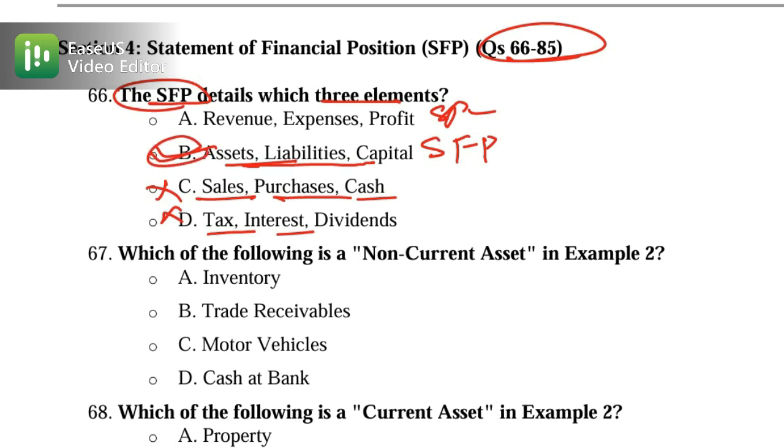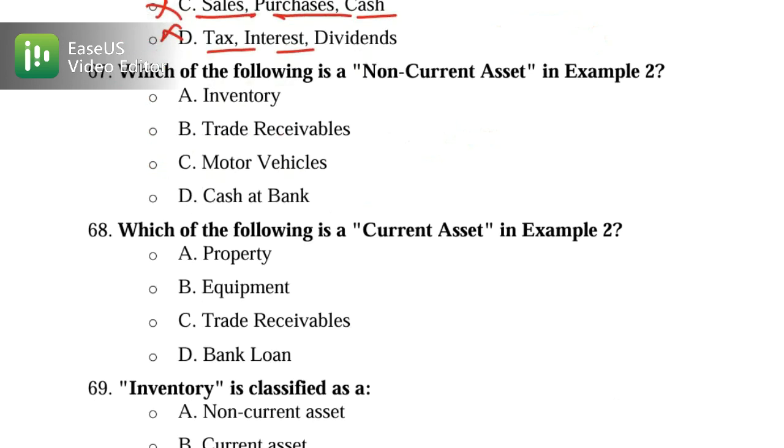Now let's move on to 66, and this is about non-current asset. Which of the following is a non-current asset? So here we have an example. Let's say we have inventory, trade receivable, motor vehicles, and cash at bank. So which one is non-current? We know that motor vehicle is a long-term asset. The option C is the correct one, and the remaining are current assets. The inventory is a current asset, trade receivable is also current, and your cash is also current.